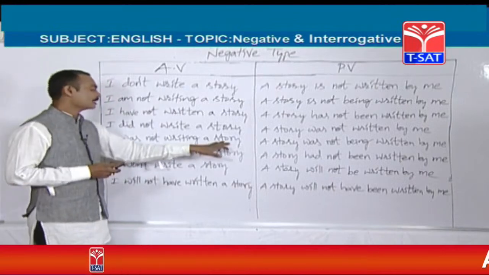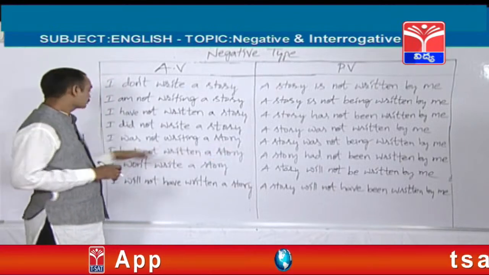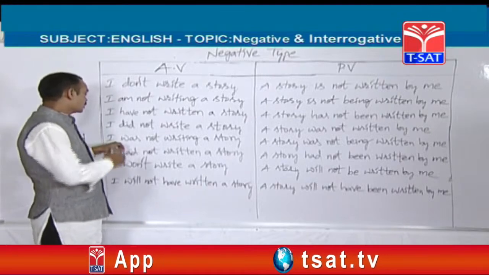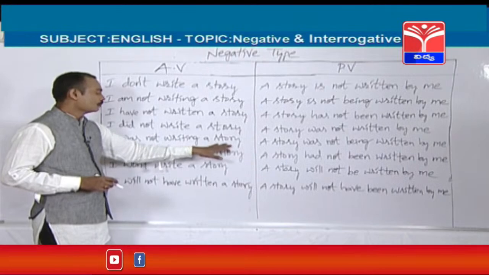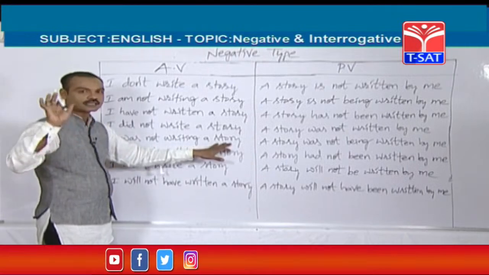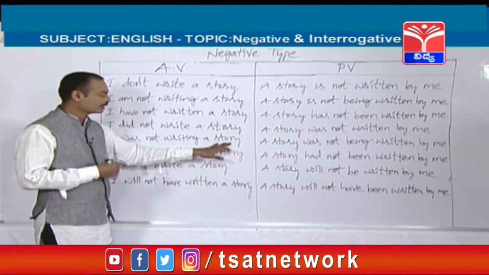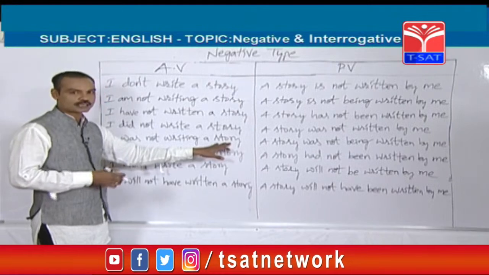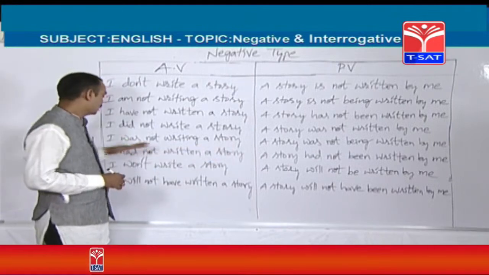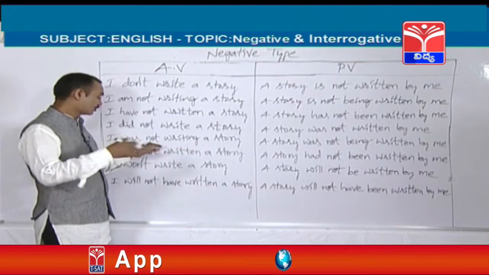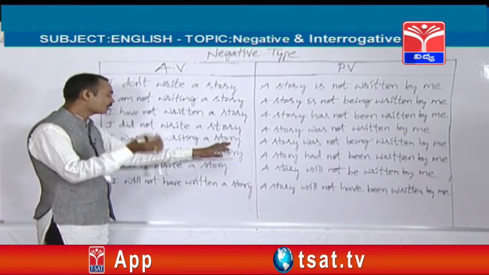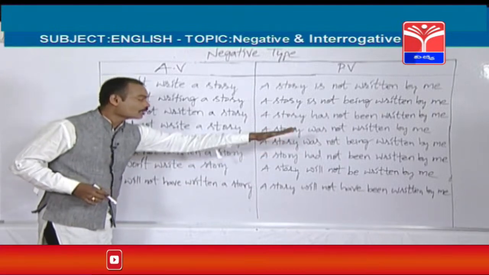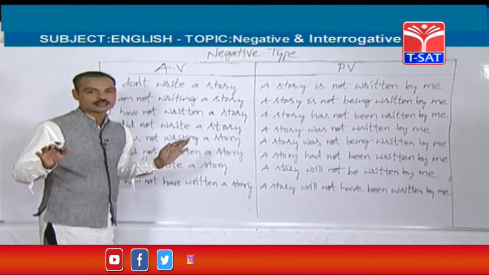Next, for example, let's take a plural object. Sanjay was reading books. This is another example, the sentence which contains a plural object. Sanjay was not reading books. Negative statement. Sanjay was not reading books. Books were not being read by Sanjay.